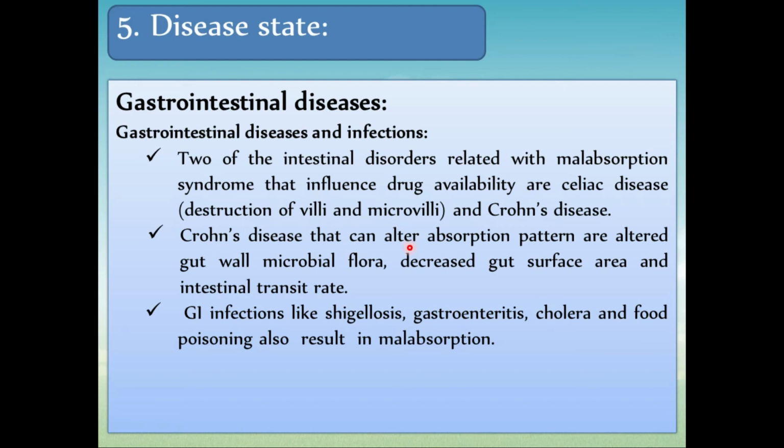In Crohn's disease, the factors that alter the absorption pattern are altered gut wall microbial flora, decreased gut surface area, and altered intestinal transit time. In Crohn's disease, there is a decrease in the surface area of the gut, and ultimately it will alter the intestinal transit time. GI infections like shigellosis, gastroenteritis, cholera, and food poisoning also result in malabsorption. These are the disease states, generally gastrointestinal diseases.